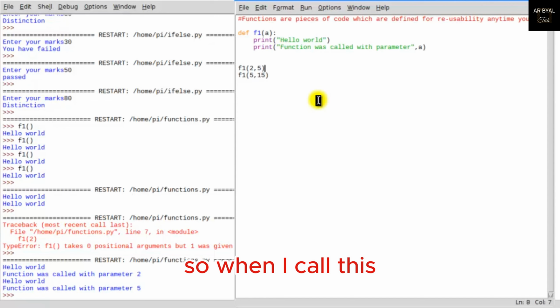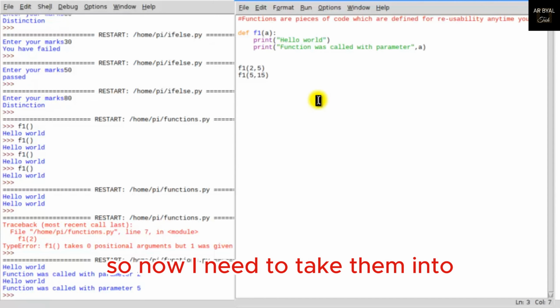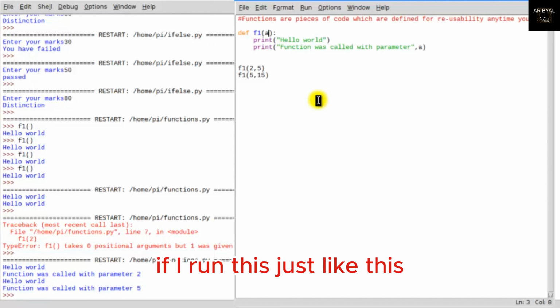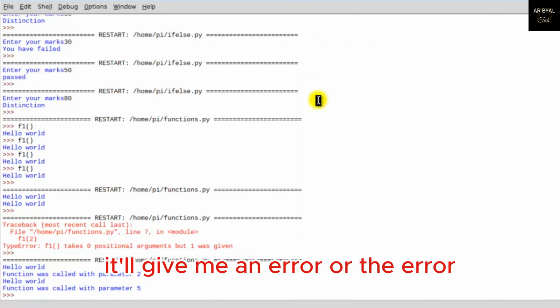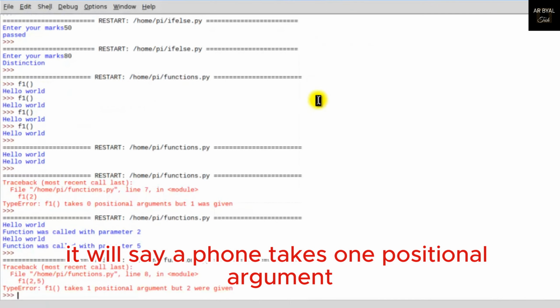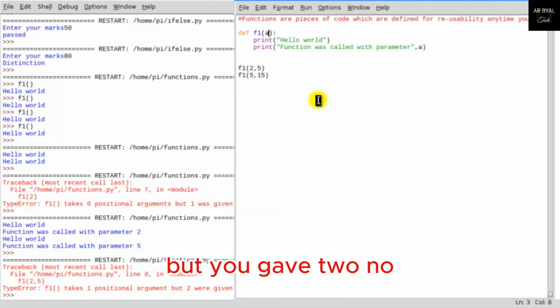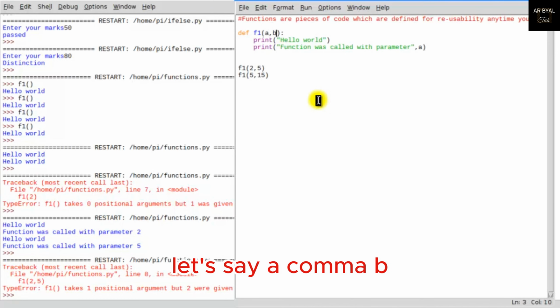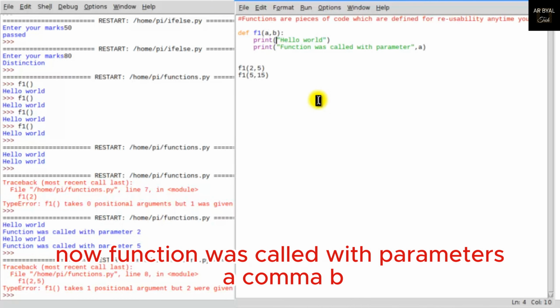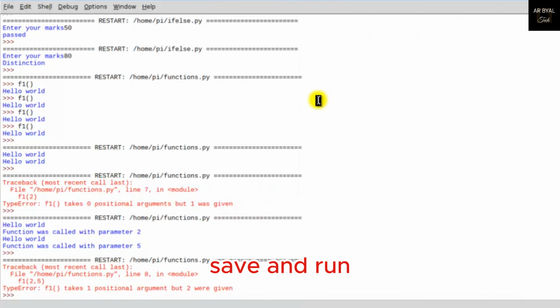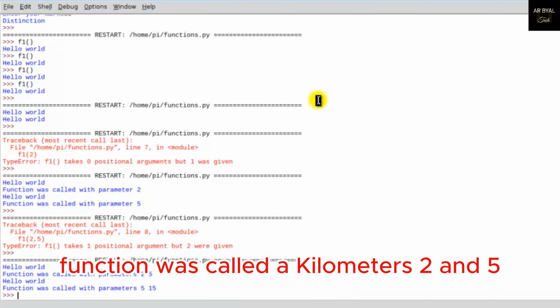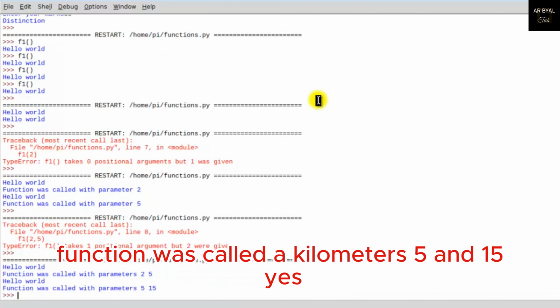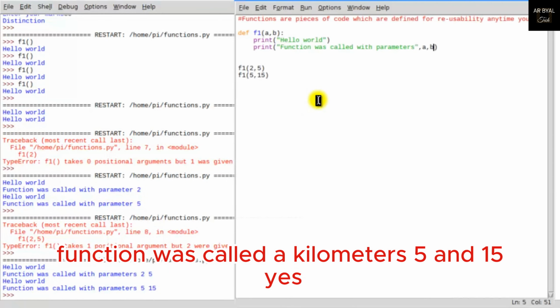So when I call this, let's say print hello world function. If I run this just like this, it will give me an error. What is the error? It will say f1 takes 1 positional argument, but you gave 2. I can't take 2, so I need to redefine my function. Let's say a, b. Now function was called with parameters a, b. Save and run. Function was called with parameters 2 and 5. Function was called with parameters 5 and 15.